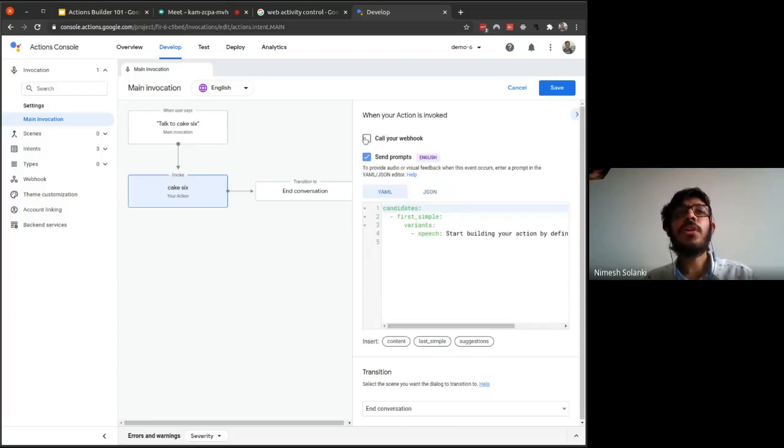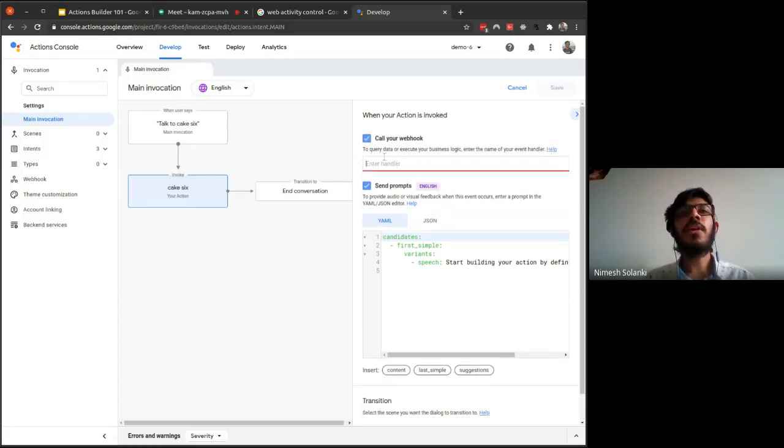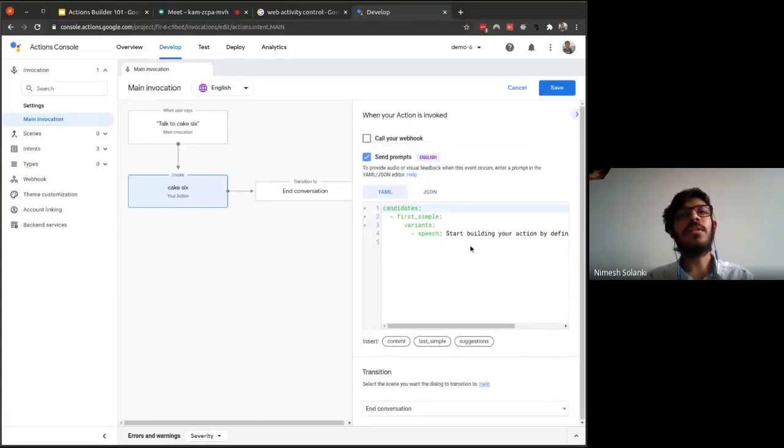We can also call our webhook, where we'll be writing code. When we call the webhook, we'll have to put the name of our handler, so that our action knows which handler to invoke at this particular time in the conversation, because after a certain time there will be a number of handlers. We just have to input the handler name. For now we are not calling the webhook, we will simply say hello.